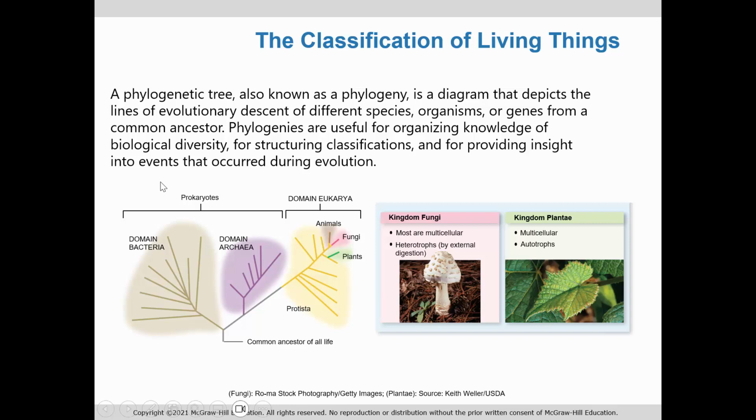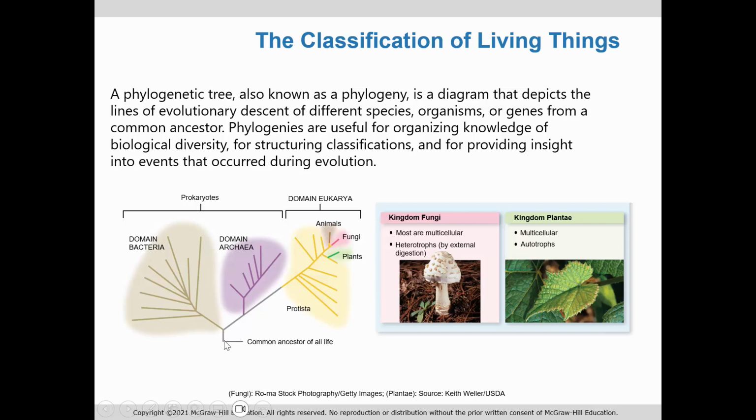Now I have here a phylogenetic tree. This depicts lines of evolutionary descent of different species. So here is a phylogenetic tree that represents the evolutionary descent of the 3 domains. And it represents the evolutionary descent from a common ancestor.